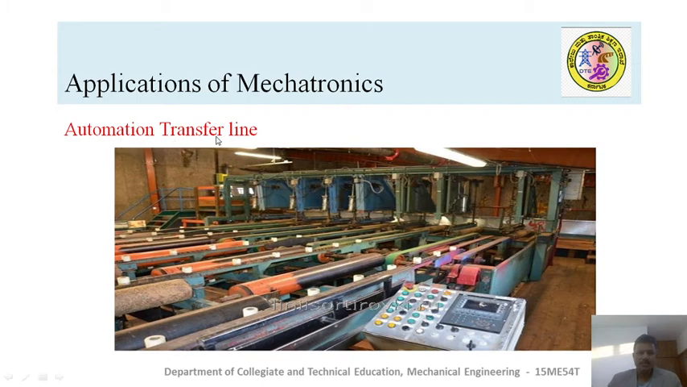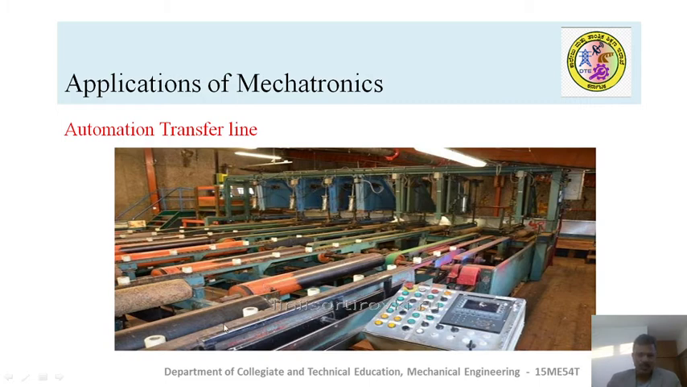These transfer lines are very useful, especially when you go for mass production, where you are manufacturing the products continuously without much change in the designs. All 365 days you are performing a similar kind of operations. That's where these automation transfer lines are very much useful.